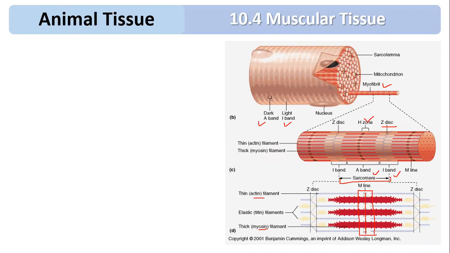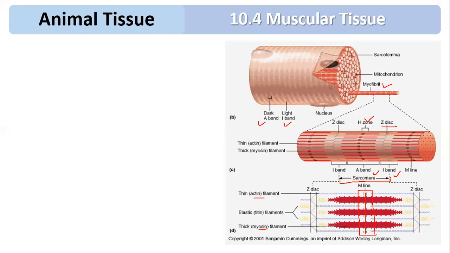Dark band is also called the A band or anisotropic band, and light band is called the I band or isotropic band. The light band is made up of actin, and the dark band is made up of actin as well as myosin. In the dark band there is a light area called the H zone or Hansen zone, and in the H zone there is a line called the M line.